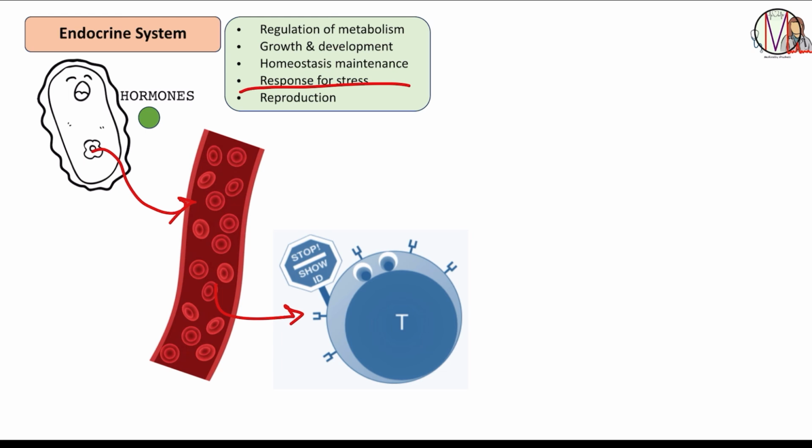Response to stress. Hormones like cortisol and adrenaline, also known as epinephrine, are released during stressful situations to prepare the body for a fight or flight response. Reproduction. Hormones such as estrogen, progesterone, and testosterone regulate reproductive functions, including menstruation, pregnancy, and sexual behavior.